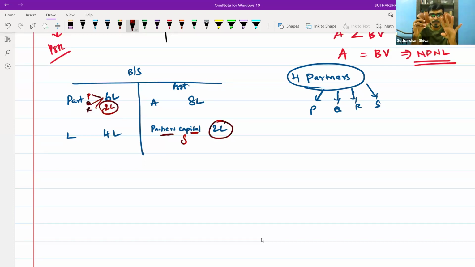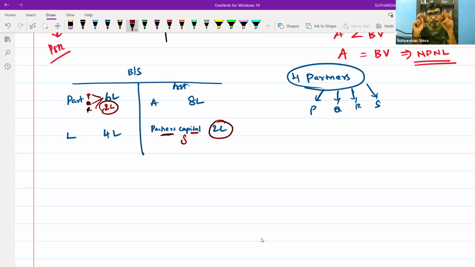When I started the partnership firm, I invested 2 lakhs. Now, due to my personal and social purposes, I have withdrawn 2 lakhs. The partners P, Q and R have also accepted. There is no certain prescribed limit to withdraw drawings under the Partnership Act. So partner Y has withdrawn, and all the partners have agreed. So partner Y is lying on the asset side because he has taken more than what he has invested. That is a drawing for him, so it is appearing on the asset side. Are you able to understand from this point till this point? Yes, sir.